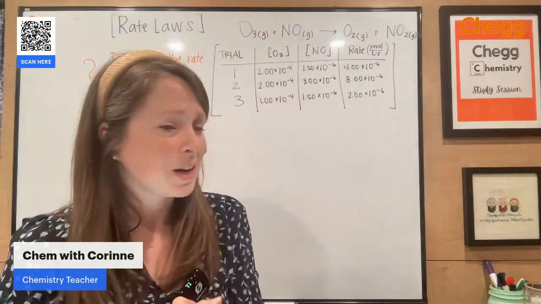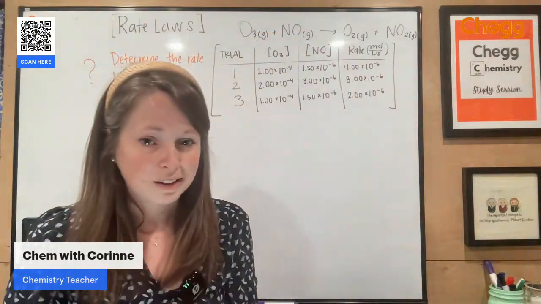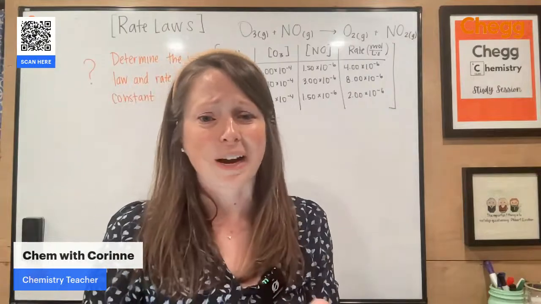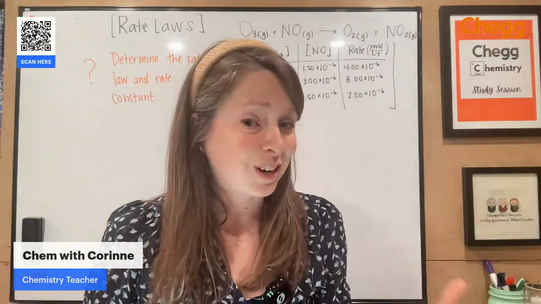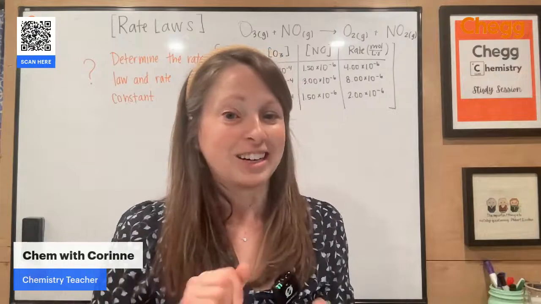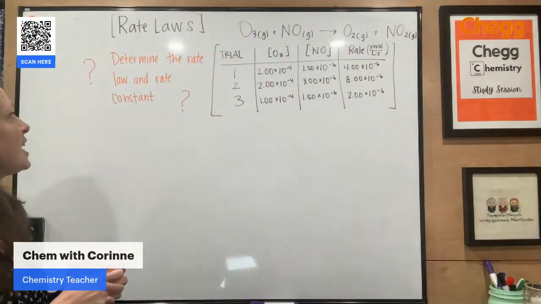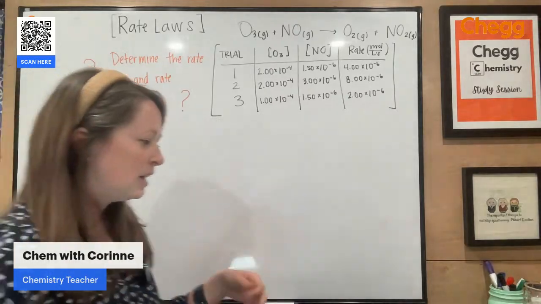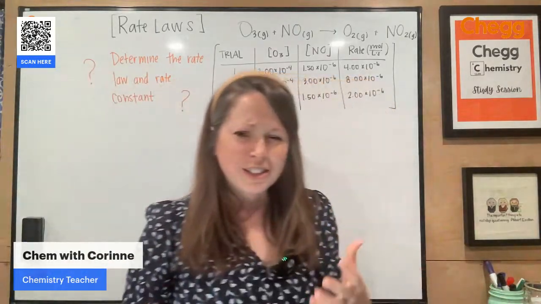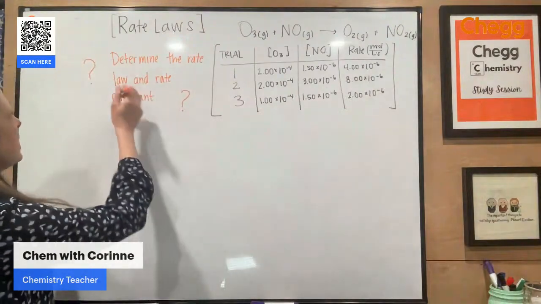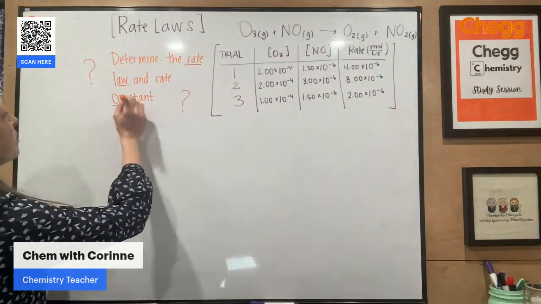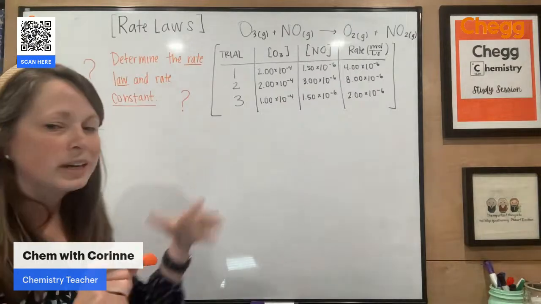All right, so last week I had a request to go through rate laws. There are a lot of questions about kinetics and rate laws. If that's not what you're here for tonight, put it in the chat, and that's what I'll jump into next. But let's go ahead and start with rate laws. So the big question is, how do I determine the rate law and the rate constant? There are lots of different types of problems with this. We're going to start with just the rate law. So we're going to look at experimental data.